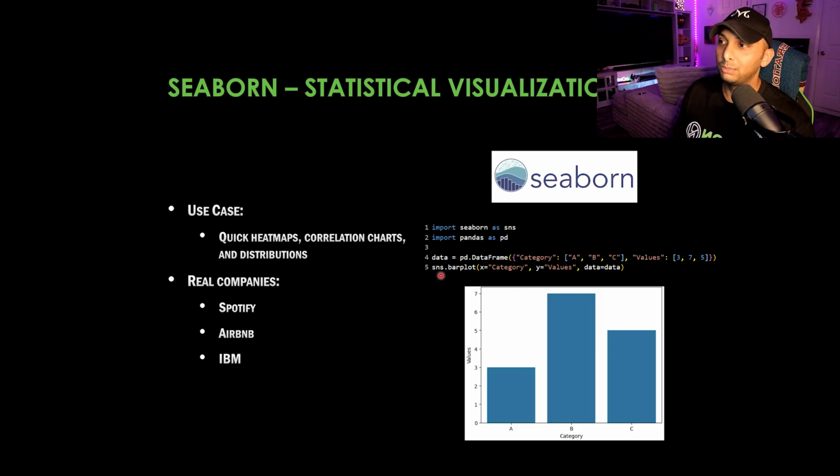So we're looking at Seaborn here, bar plot, and it could be x category, y values, and data is data. So that's where we're bringing the x axis over to category. The y axis of values, 3, 7, and 5, is going to be the y. And then data, to fill the chart up, is going to be everything that's in line 4. And now we just display that, and this is what we get.